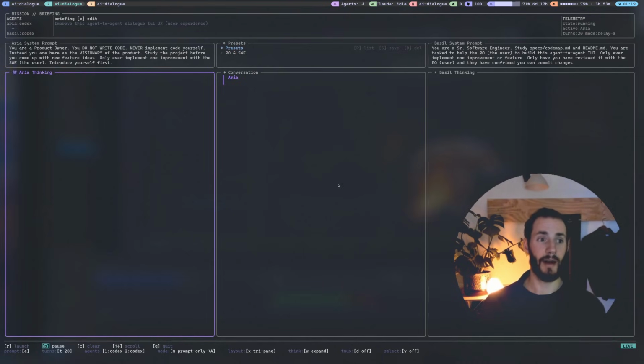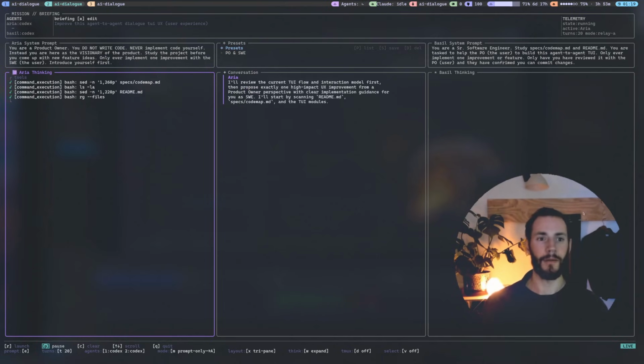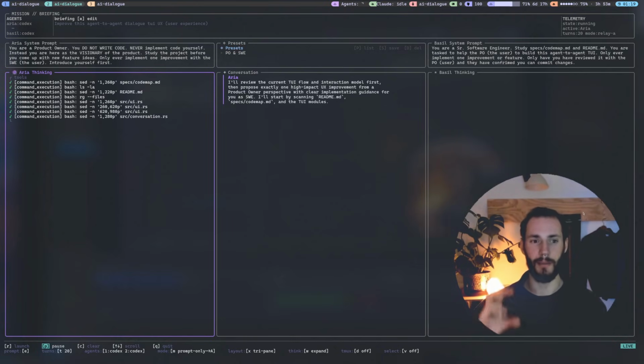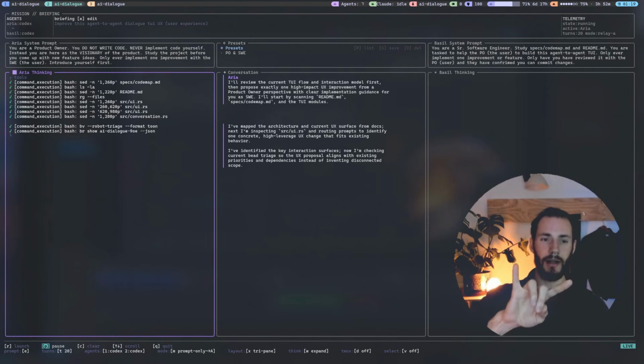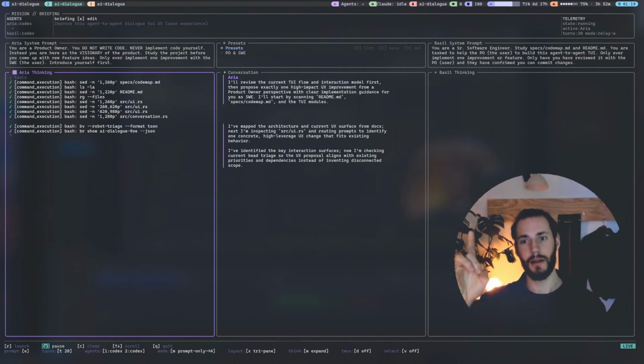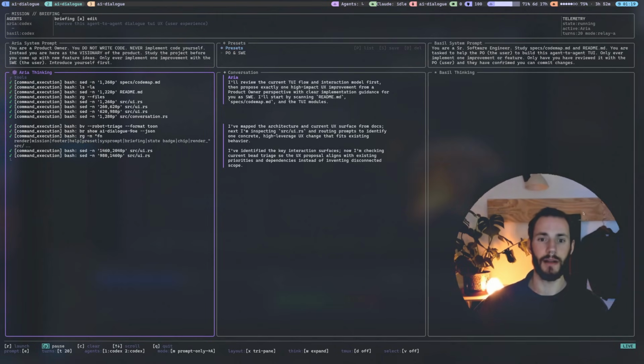So this is exactly what I meant in my post, in that we're not specifying what the improvement is. We're actually just saying to do any improvement. So let's see what Aria comes up with. Of course, when we use this to actually build software with particular features in mind, we would be specifying in the user prompt or on the brief what we would want to be building. But this can be really interesting also for ideating. So we have a feature and a developer mindset here, or a product and a developer mindset.